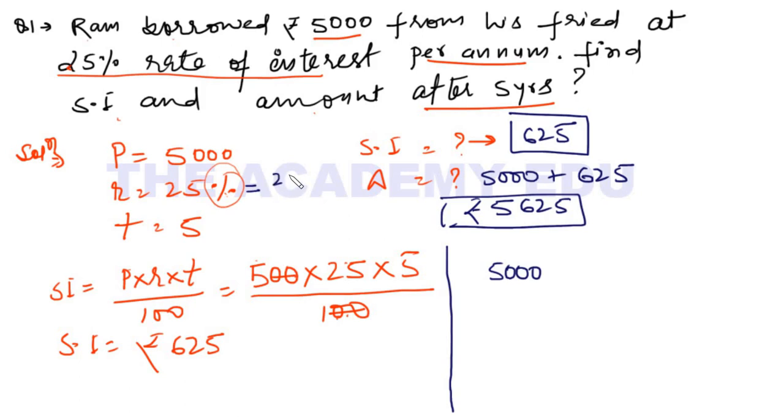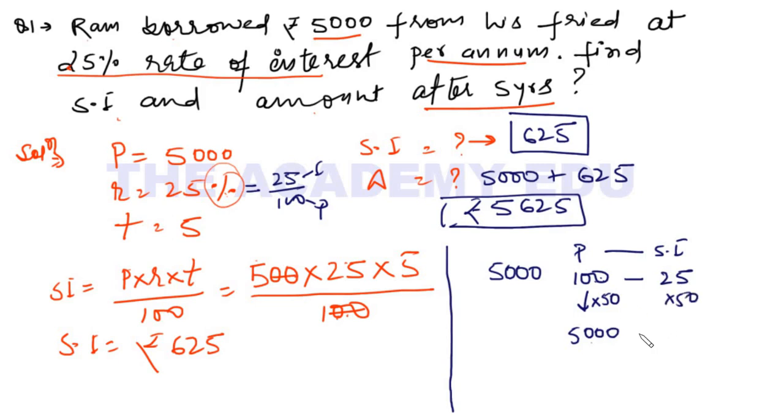What is the meaning of 25%? 25 upon 100 means this is principal and this is simple interest. So if my principal is 100 rupees, I have to pay simple interest per year 25 rupees, right? But my principal is 5,000. So I need to make this 100 into 5,000. So I multiply here by 50.